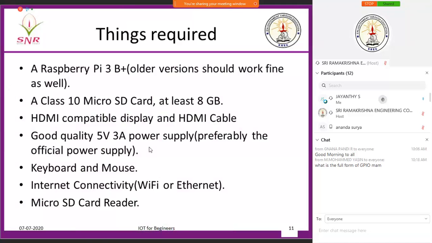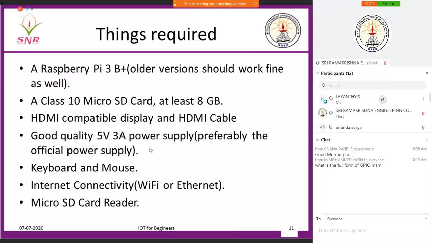You need an HDMI compatible display and an HDMI cable. You need a good quality supply, otherwise your board will be destroyed. Keyboard and mouse you will connect to the USB port. Then internet connectivity: you can go either for Ethernet or for Wi-Fi. I showed you the Ethernet port. Either you connect it to the Ethernet port or you go for Wi-Fi.